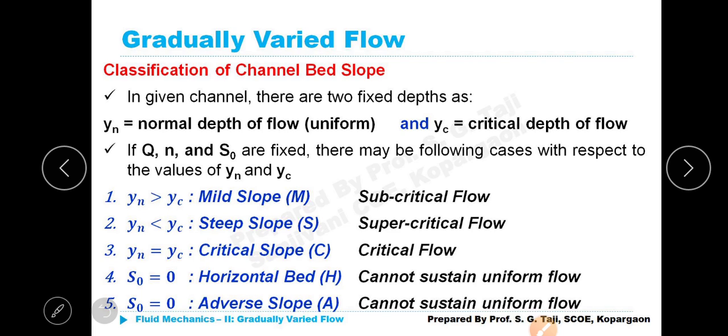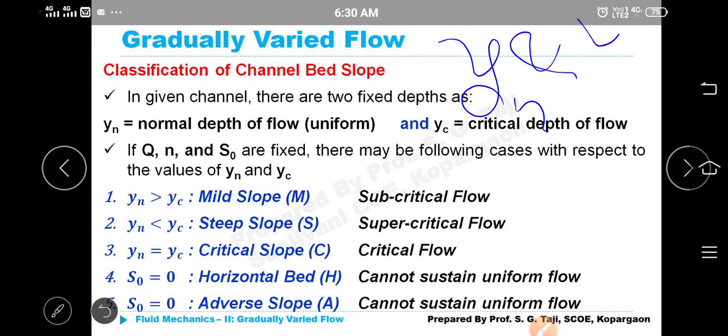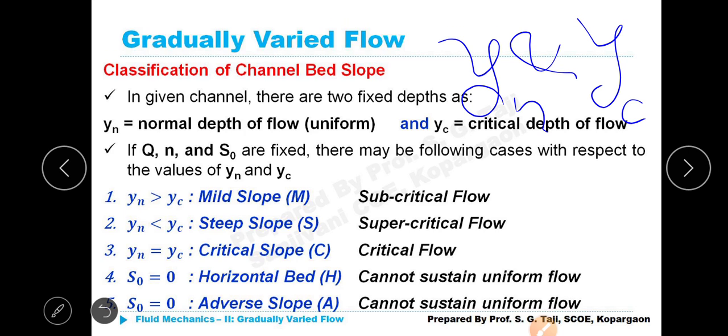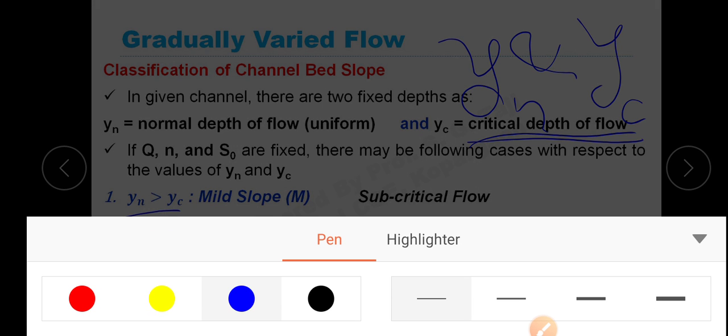If discharge Q, roughness coefficient n, and bed slope S0 are fixed, there may be the following cases with respect to the values of yn and yc. That means when you compare the value of yn and yc, we can conclude that the slopes are given different names. So how it is possible, we will see. First of all, if yn becomes greater than yc, I will take the red color pen.